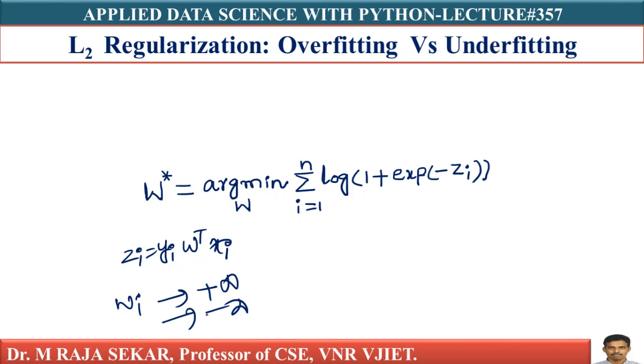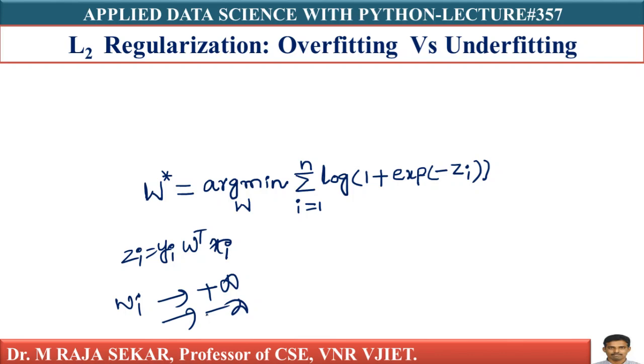Literally, I am overfitting. Perfect fitting on training data sometimes means overfit. So it is possible that when Wi goes to plus infinity or minus infinity, we will get the least possible value of this optimization problem, which is 0.